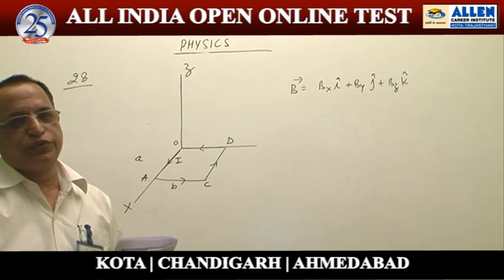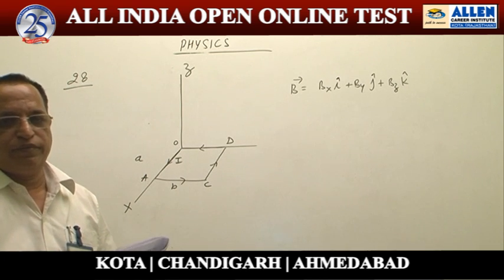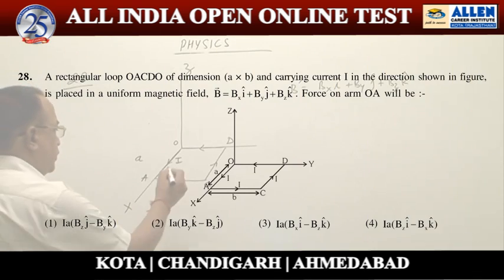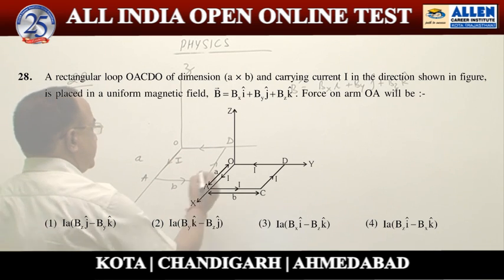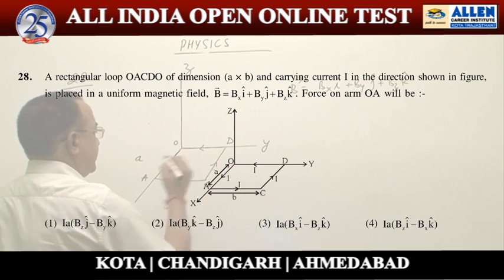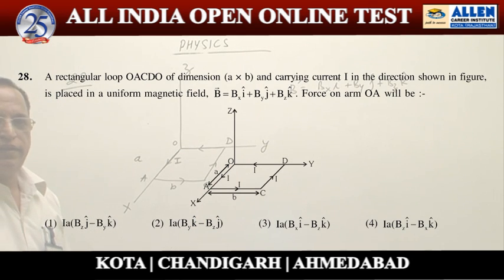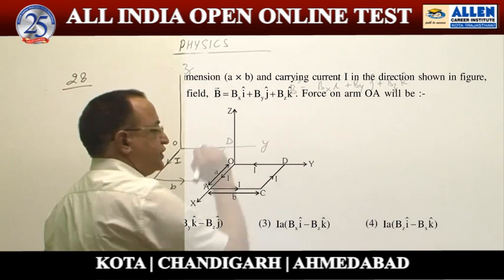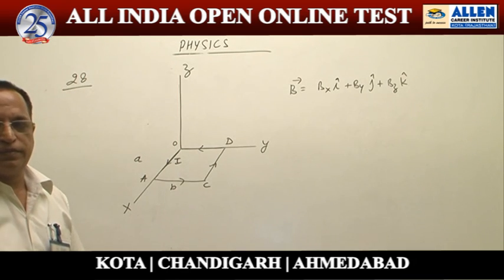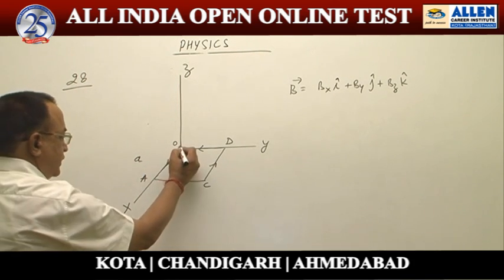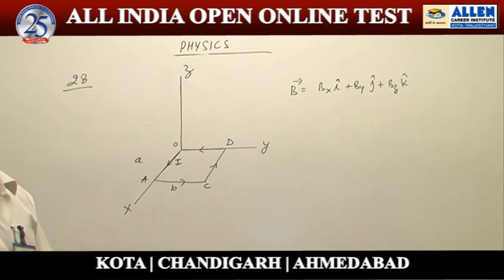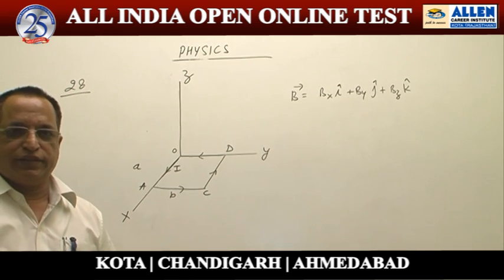Question number 28. It is related to force calculation in a magnetic field. This loop OACDO is placed in the XY plane carrying current I. The magnetic field is given by this equation. In the problem, we want to find the force on this arm OA, which is along the x-axis.